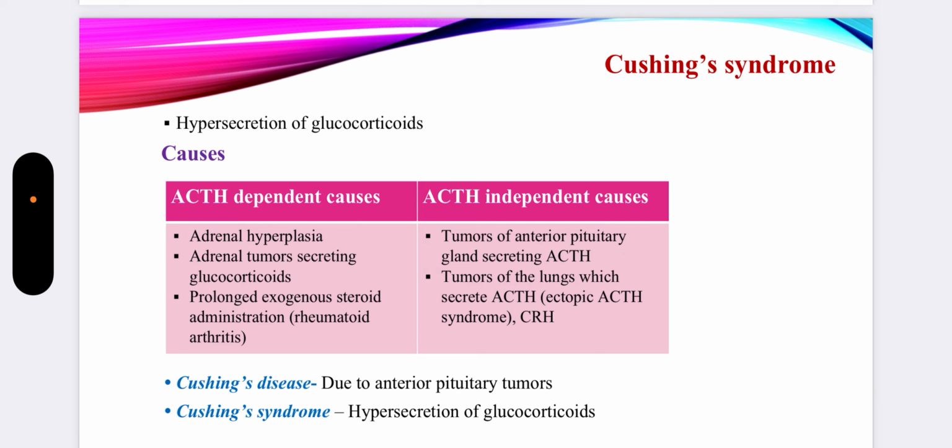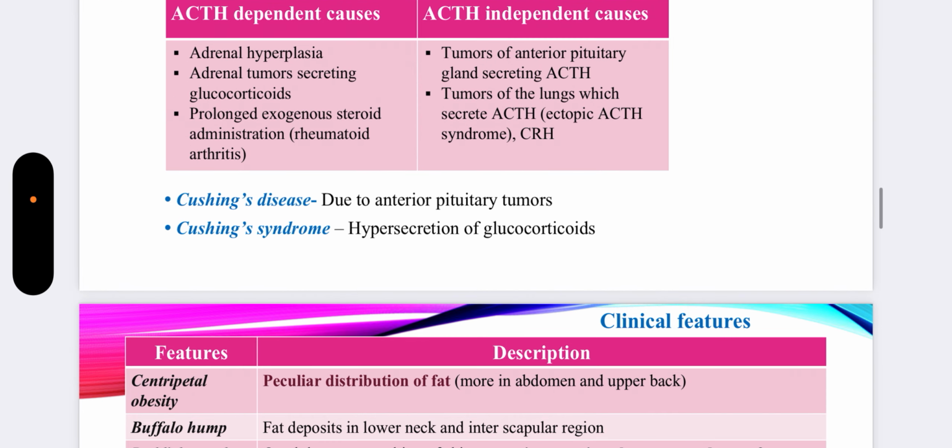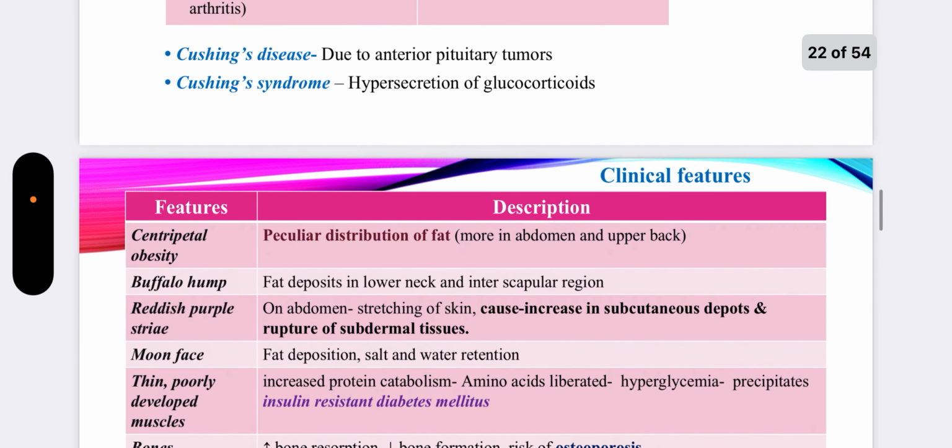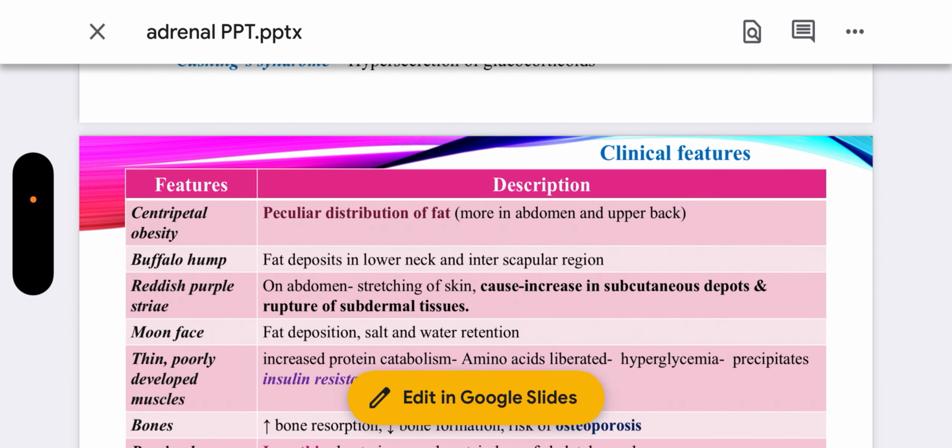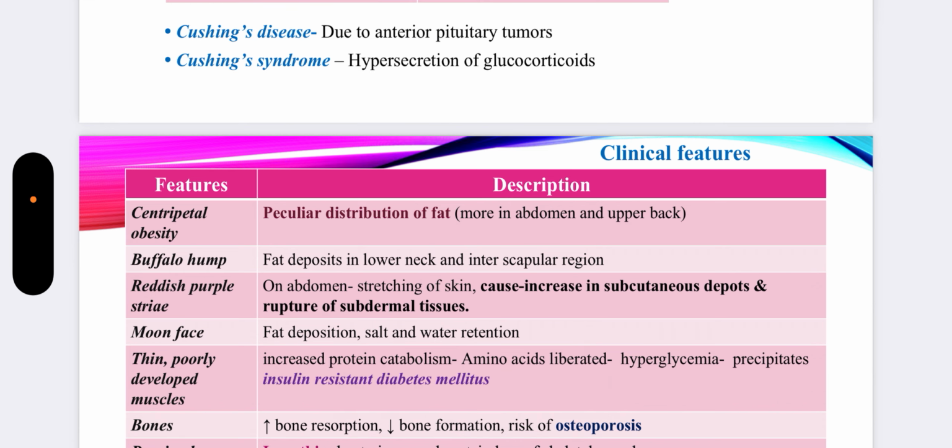Now there is a difference between Cushing disease and Cushing syndrome. So what is Cushing disease? The clinical condition that occurs because of tumors of the anterior pituitary. And the term Cushing syndrome is used whenever there is hypersecretion of glucocorticoids. So you must be able to understand the difference between these two terms. Don't get confused. What is Cushing disease? What is Cushing syndrome?